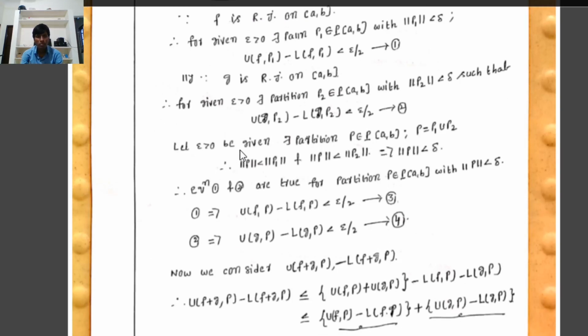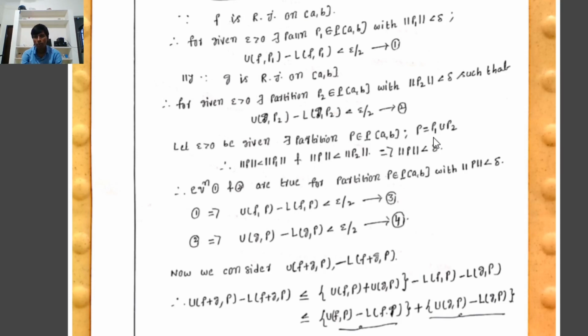Let epsilon greater than 0 be given. There exists a partition P of [a, b], where P is the union of P1 and P2. Therefore, let P equal P1 union P2. Then norm of P is less than norm of P1 and also less than norm of P2. Because norm of P1 is less than delta and norm of P2 is less than delta, it follows that norm of P is less than delta.